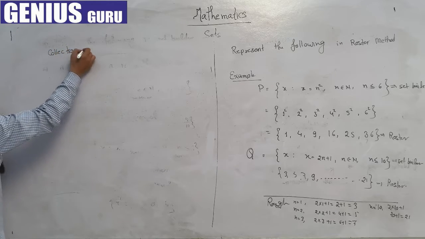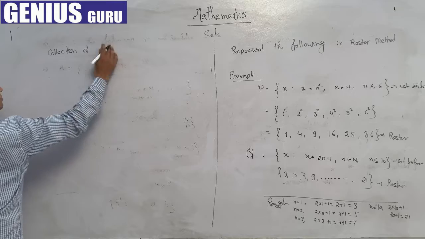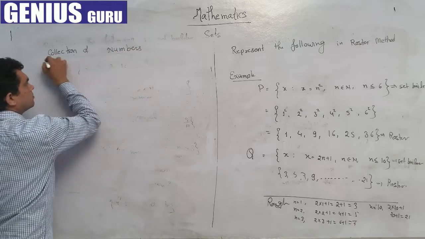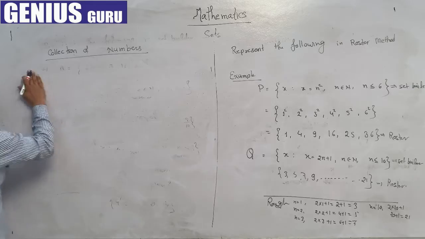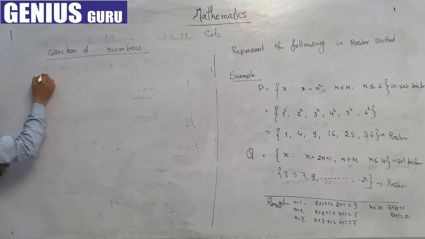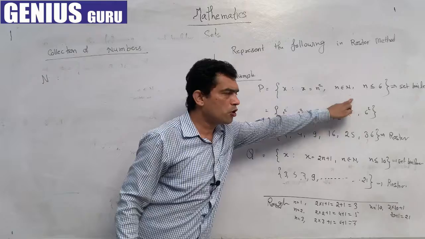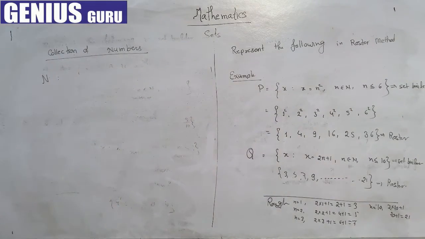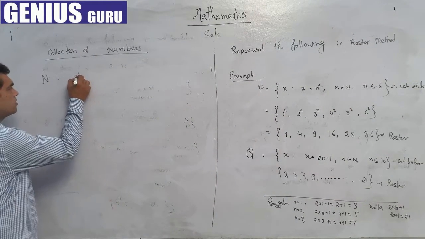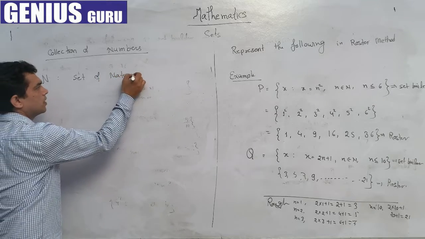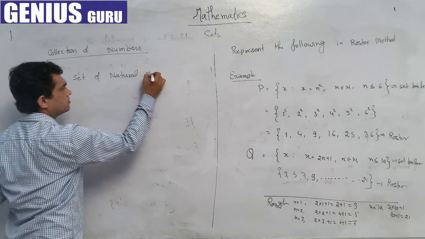First one is capital N. We have already defined it. Capital N means set of natural numbers.